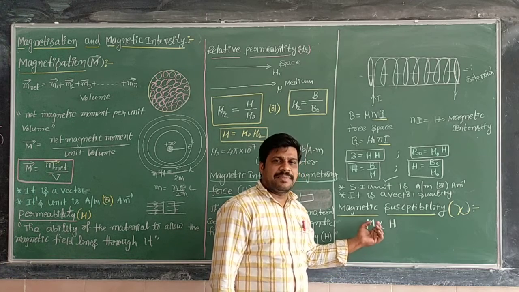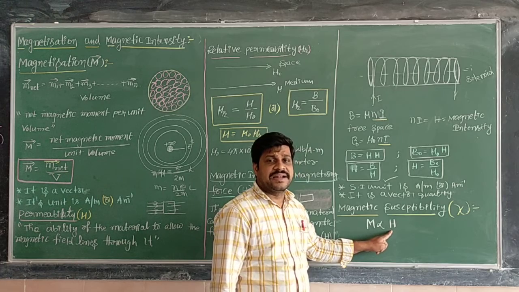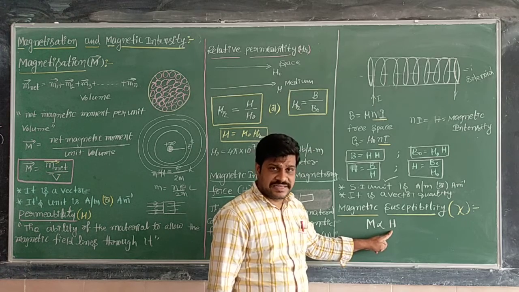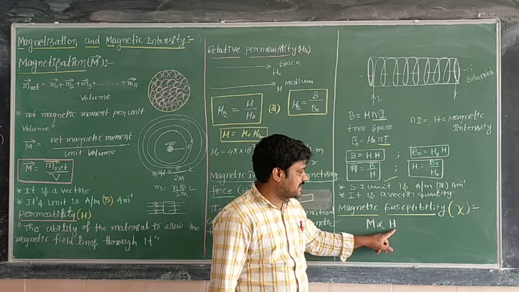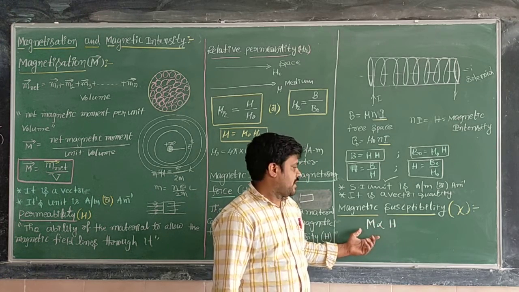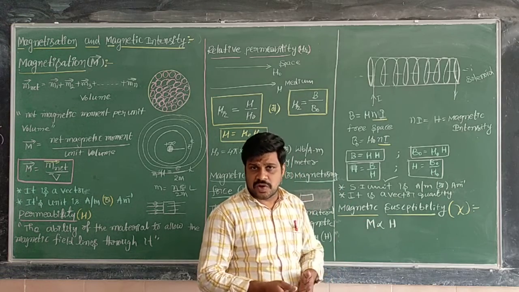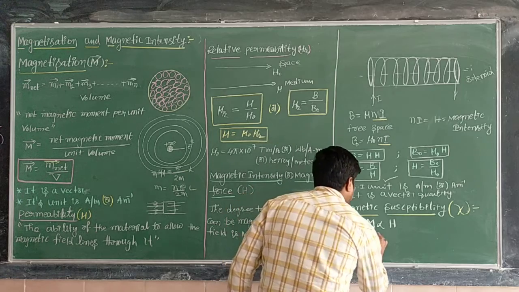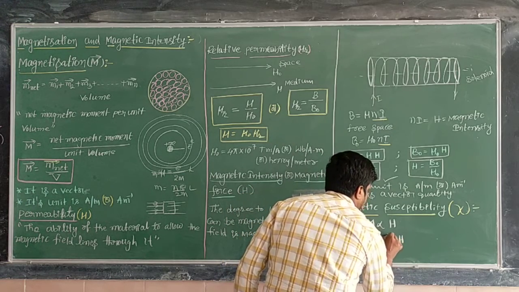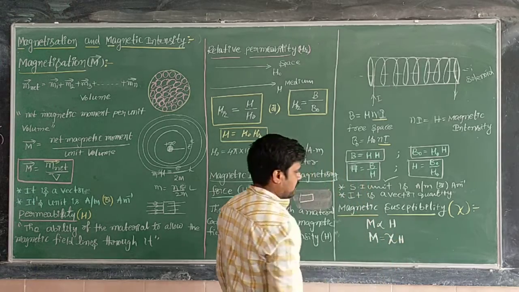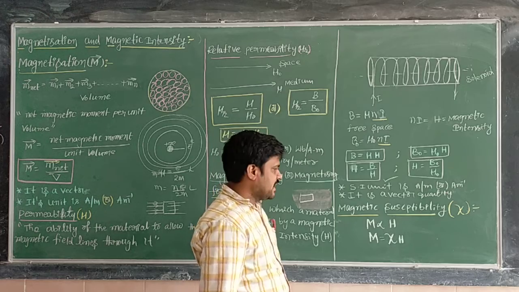One material can be magnetized whenever it is kept inside a high magnetic intensity place. If the magnetic intensity increases, that material's magnetization also increases. M is equal to chi into H. Now this chi is called susceptibility.